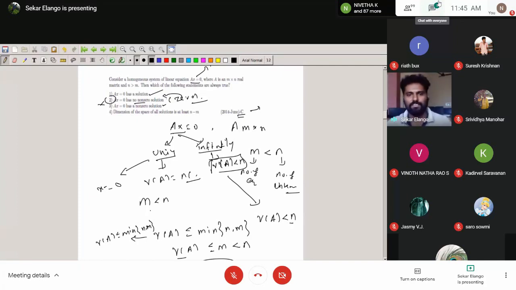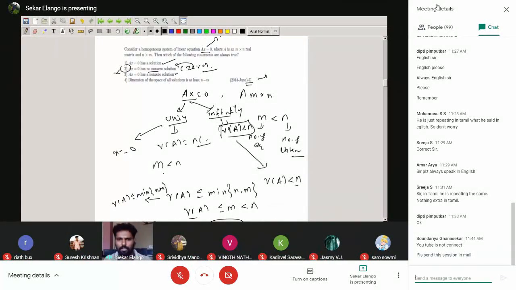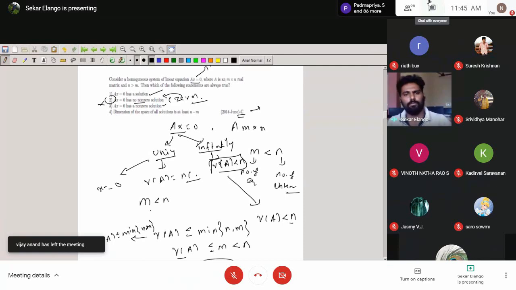But if we understand these small things, you can easily attend all the problems. You can take any CSIR question for any problem based on the system of linear equations using what I am saying. I am just saying the four properties only. That's enough. You can do all the problems, any problems.